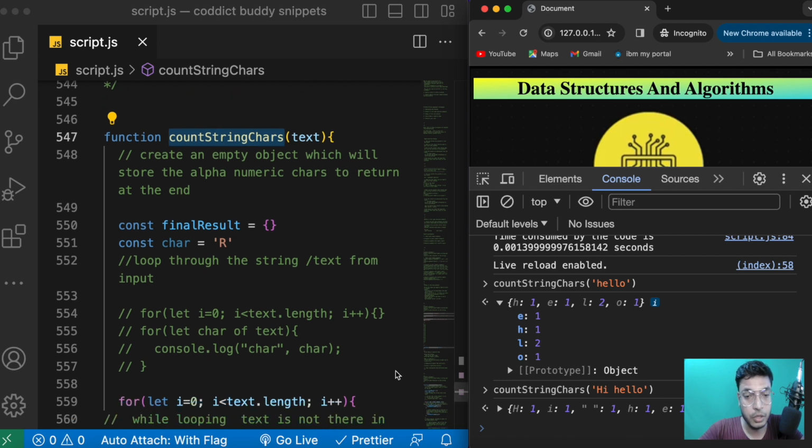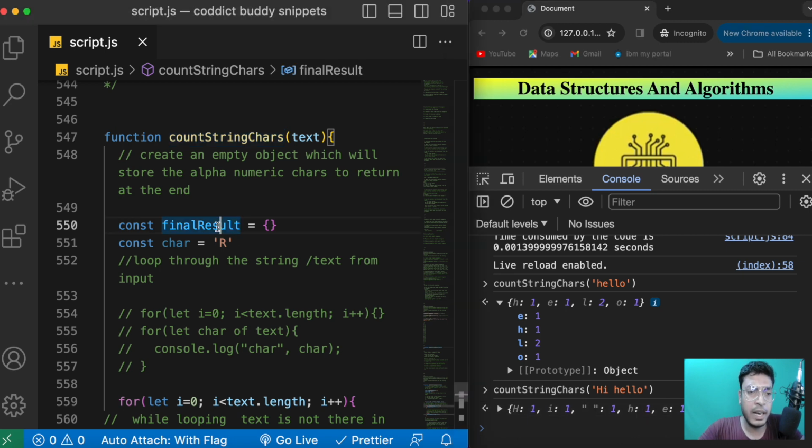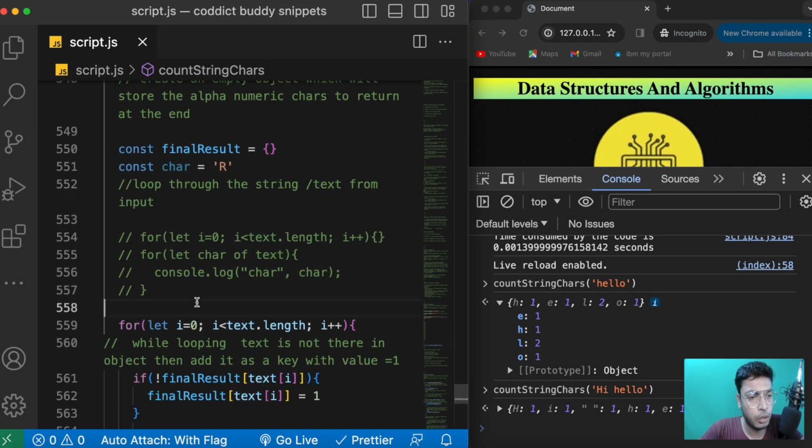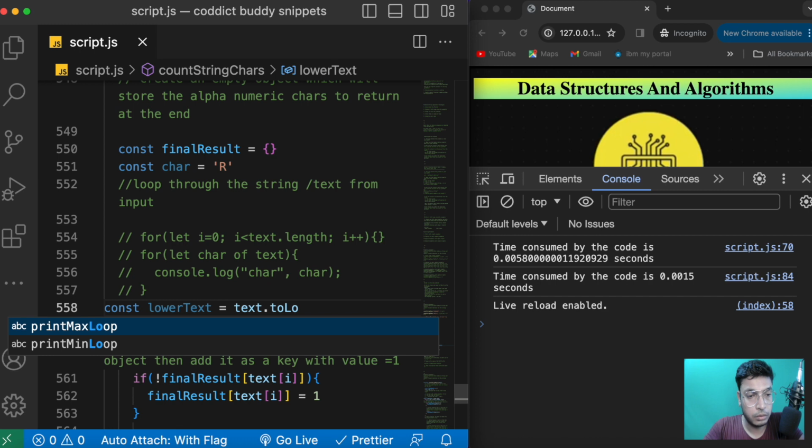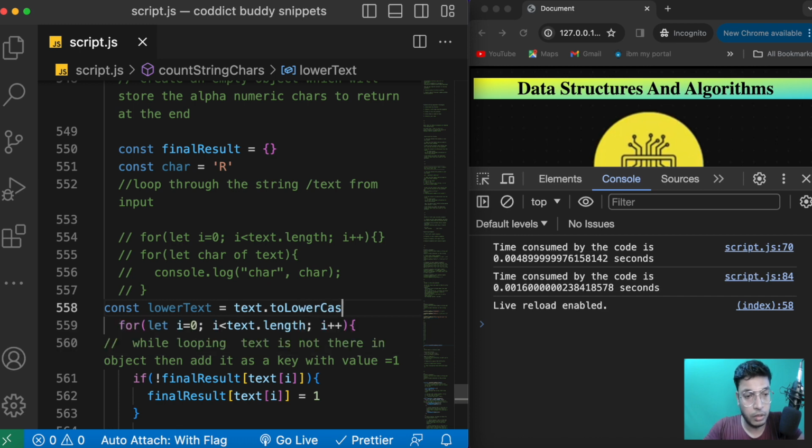Now we have to handle converting it into lowercase, right? Because right now it's taking these two h's separately. So there are two ways. Either you can lowercase this text right before the for loop, like const lowerText equals text.toLowerCase(), and then you can loop through it like so.